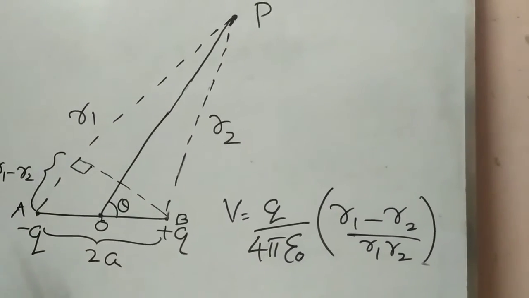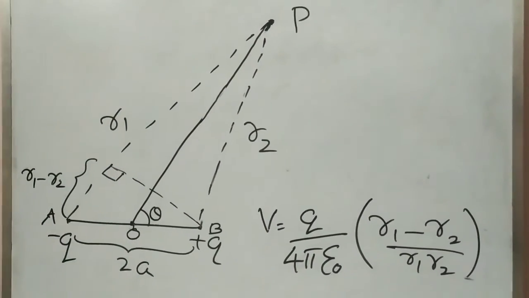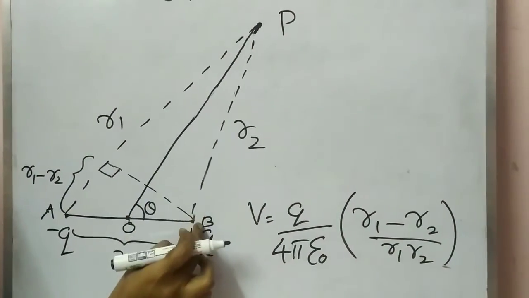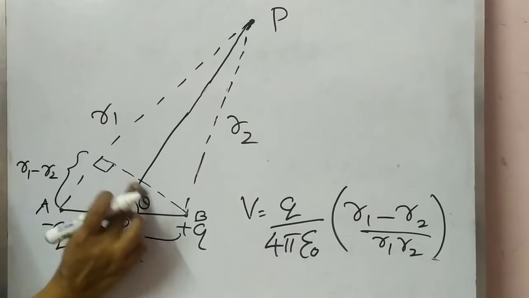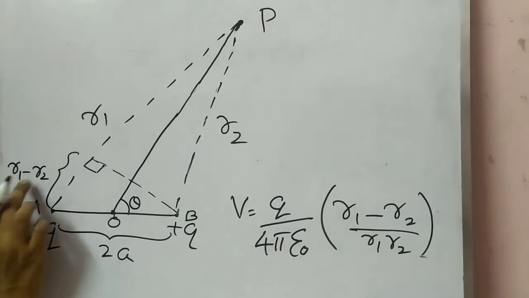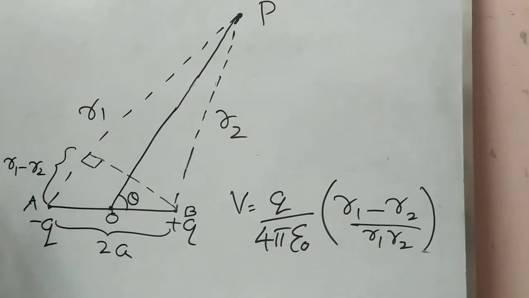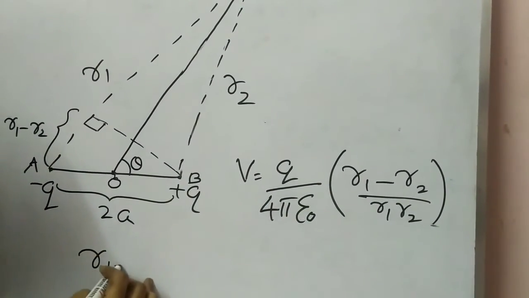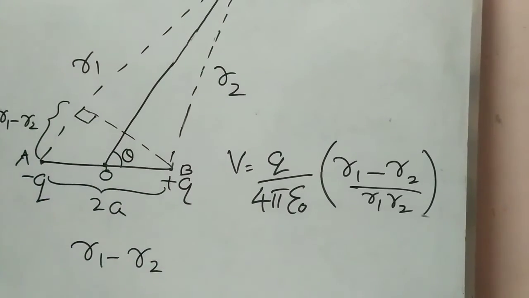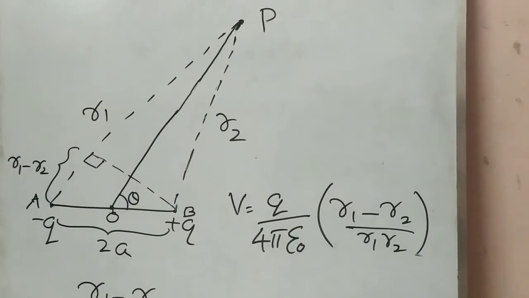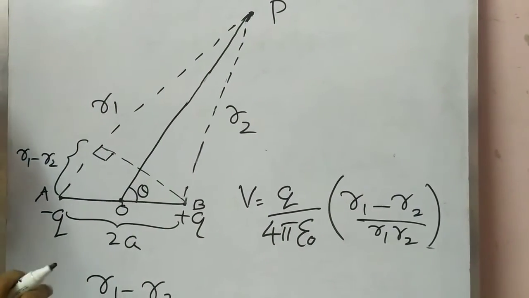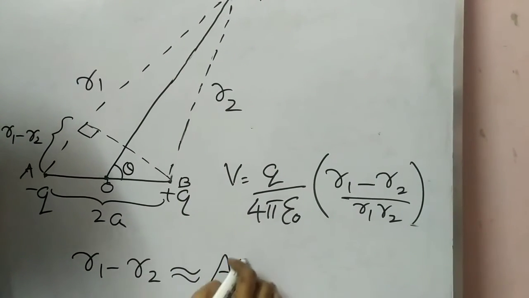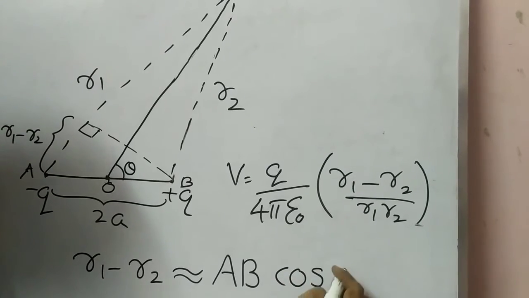If this P lies far away from this dipole, here you can see this is R1, this is R2. Here you can see the line perpendicular distance from B to this line. Here we can take this as R1 minus R2. So if P is far away from this dipole, then we can take R1 minus R2 approximately equal to AB cos theta.